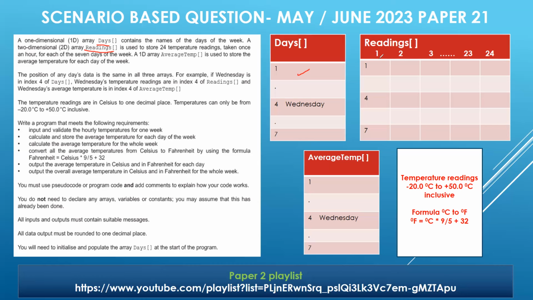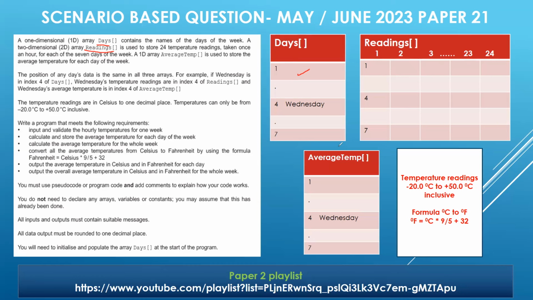So it makes sense. It's a 2D array which is storing the readings, as well as the rows containing the days of the week, and you can see 24 readings being stored. Any issues? Now, array number 1 is your 1D array days. Array number 2 is your readings array. And here you can see it's basically 24 readings taken over a period of 7 days.